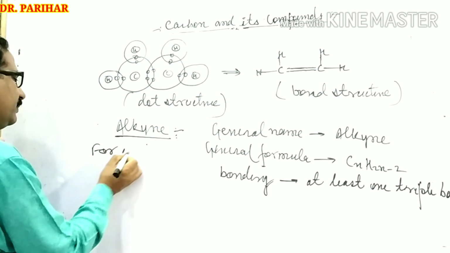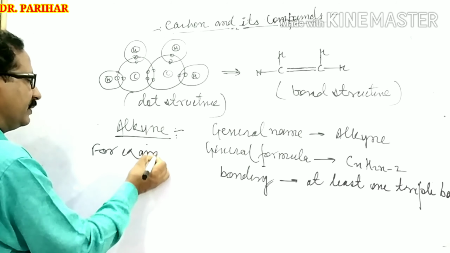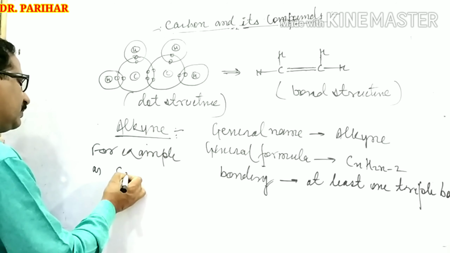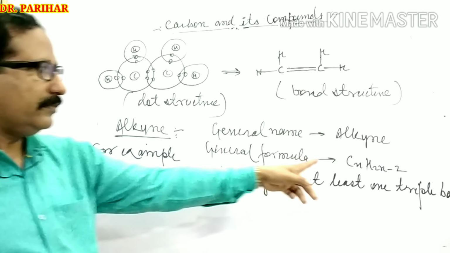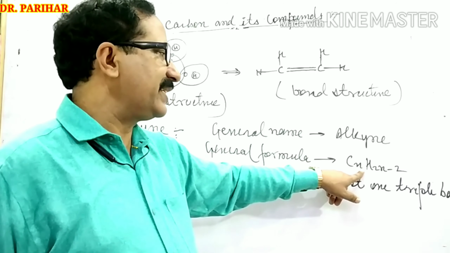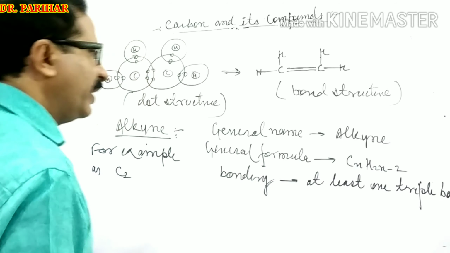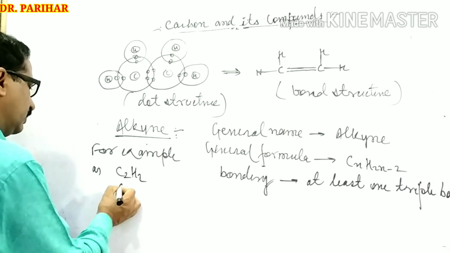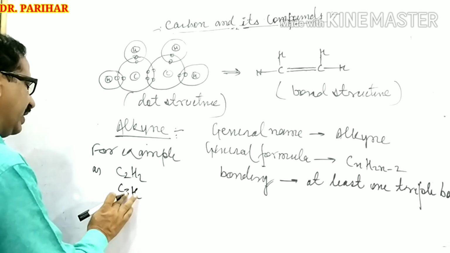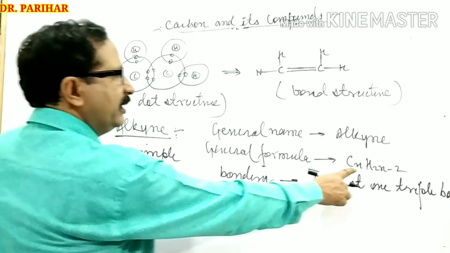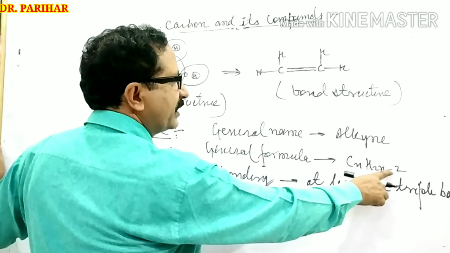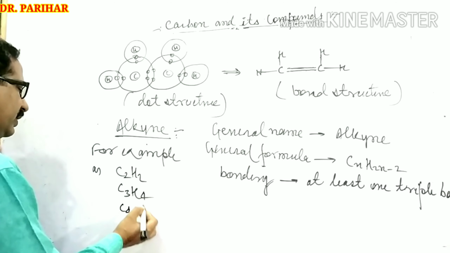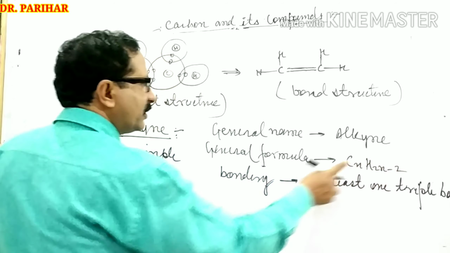For example, you can see, if carbon atoms are 2 here, then hydrogen, if we write 2 in place of n, is 2 times 2, 4 minus 2, means 2 carbon and hydrogen atoms are also 2. If you write carbon 3, then hydrogen is 3 times 2, 6 minus 2, means 4. And if you write C4, then H is 4 times 2, 8 minus 2, 6.